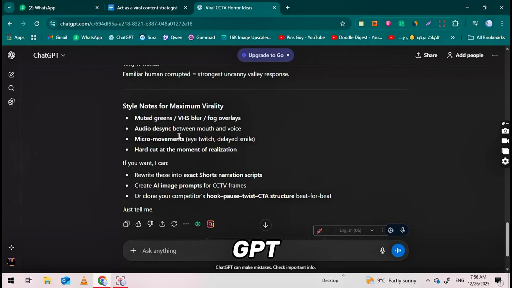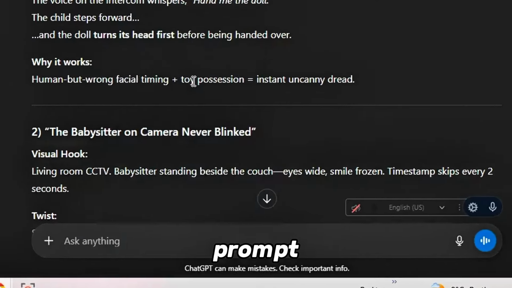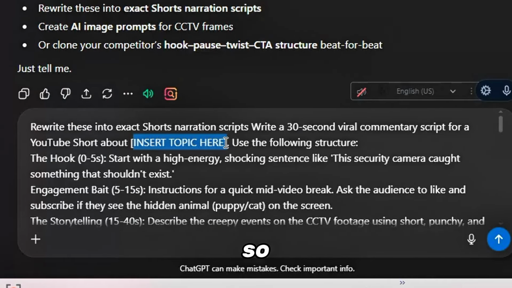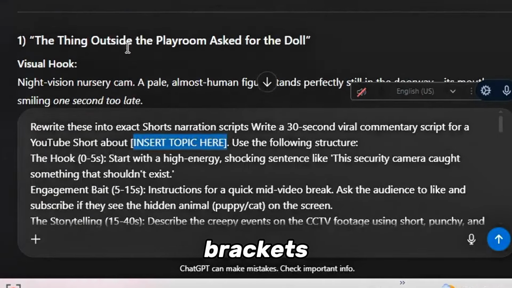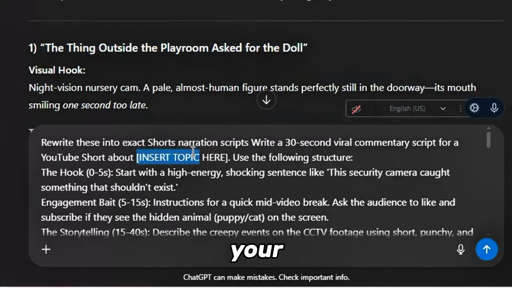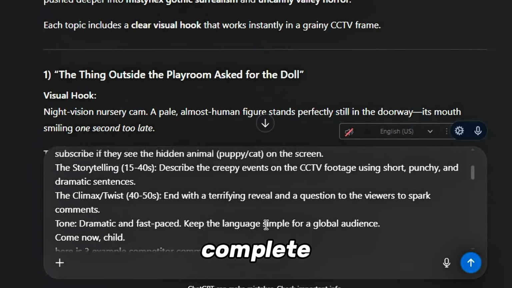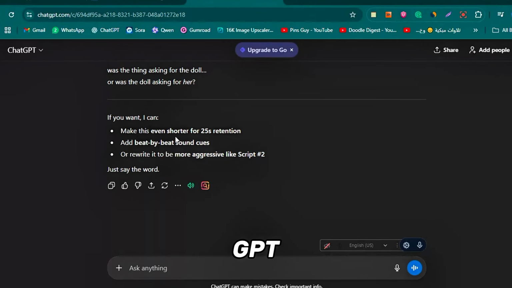Go back to the Google Doc again. Now copy the second prompt, this is the script generator, and paste it into the ChatGPT prompt box. Here's the important part. Make sure you do this exactly. You'll notice there are 2 brackets in the prompt that look like this: "Your topic here." This is where your chosen topic will go. So copy your selected viral topic from before and paste it directly between those brackets, replacing the placeholder text. Once your topic is pasted into the prompt, just click Generate. So now you have your complete script. If you're not happy with the first version, just regenerate it in ChatGPT until it's perfect.